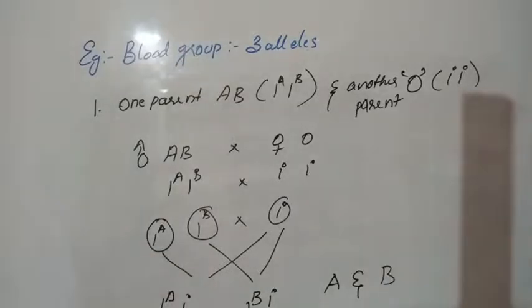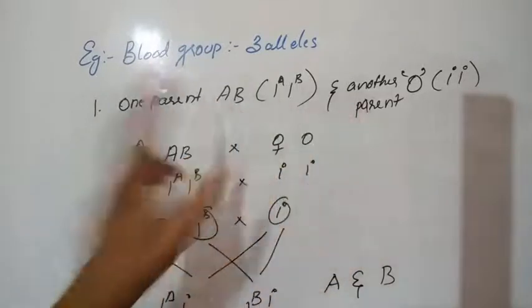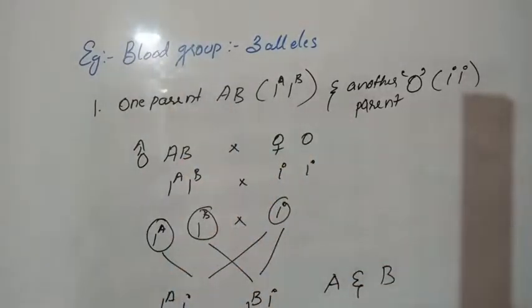So none of the newly formed offspring get the parents' blood group. If one parent has AB blood group and another parent has O blood group, then none of their offspring can have the blood group of any parent, that is A, B and O blood group.